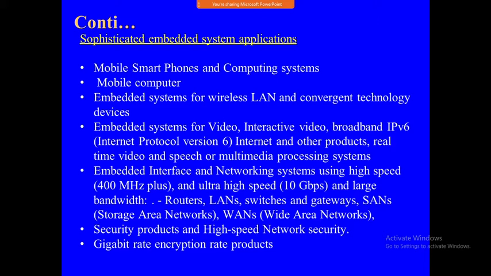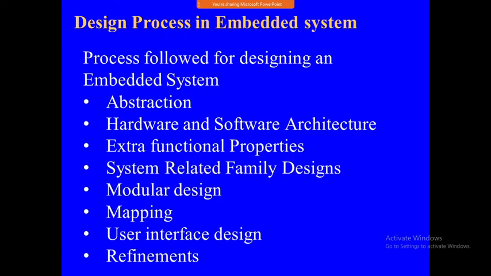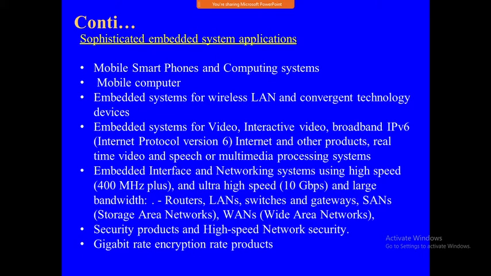Here it is going to have the same networking systems we have seen in the medium scale, but the speed is high here. High speed, ultra high speed, large bandwidth, routers, LAN, switches, hubs, gateways, SAN, WAN, all together will come under the sophisticated one. Security products and high speed network security, gigabyte rate encryption products. This all will come under the sophisticated embedded system examples. All of you should know this one.